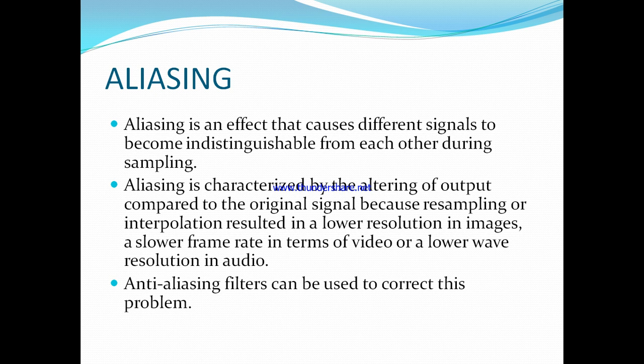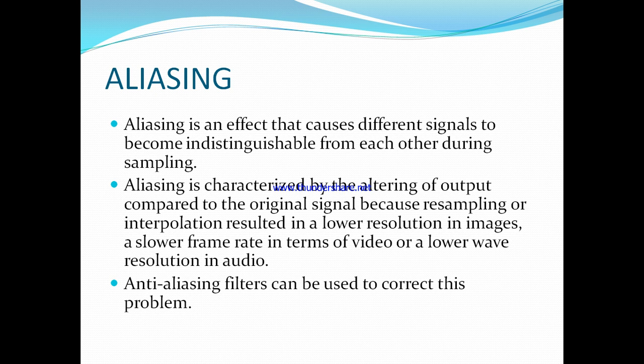When we are recovering the original signal from the sampled signal, due to the distortion effect, the recovered signal is different from the original signal.